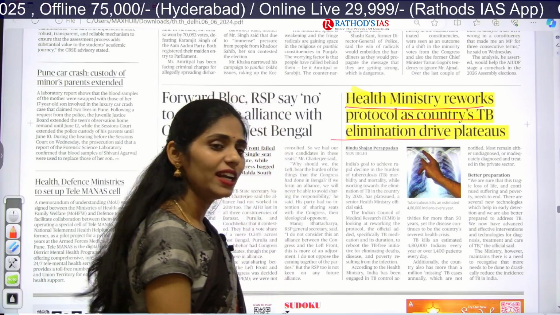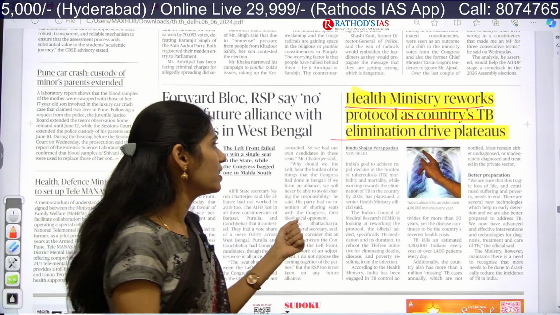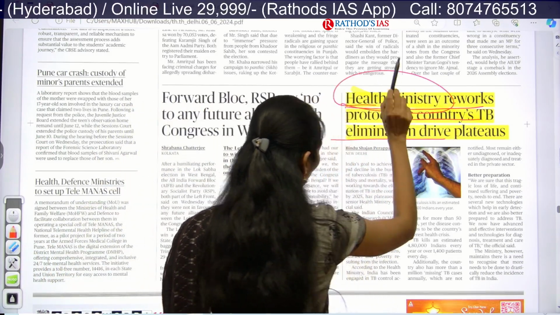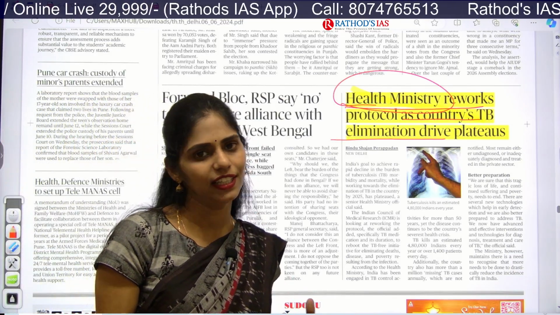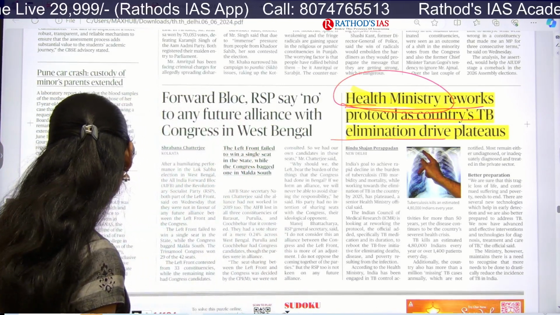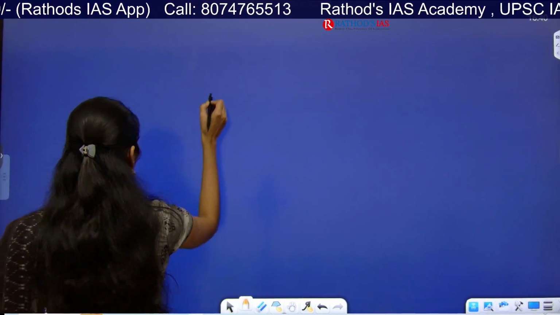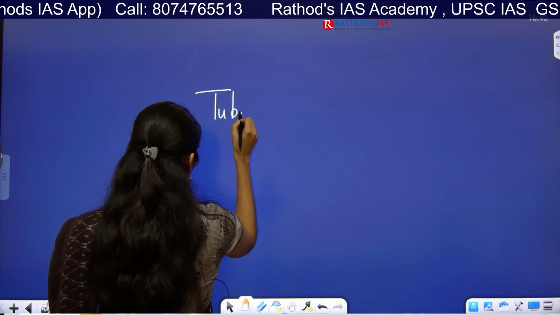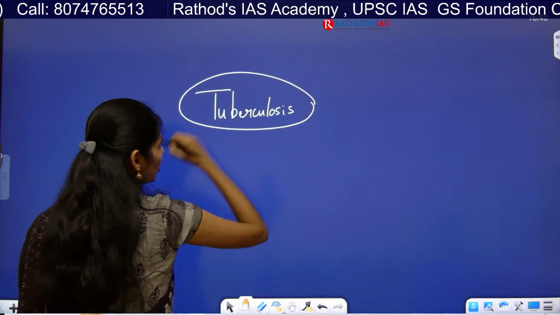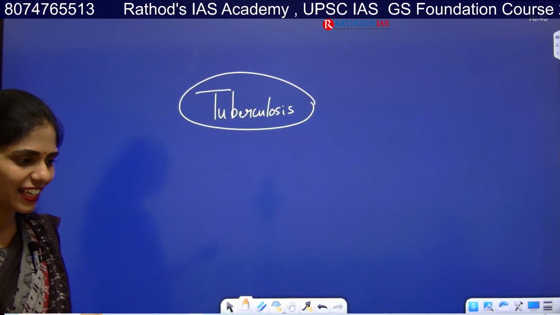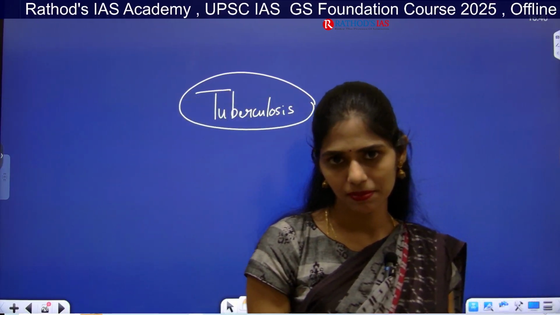So now our health ministry, after normalizing all these conditions, is focusing again on working on a protocol to come back to the elimination of TB in India. Here, what are the dimensions you have to see? This article is talking about TB. TB is nothing but tuberculosis. So what is this TB? You will get a persistent cough, and whenever you cough you may even get blood, sputum, etc.